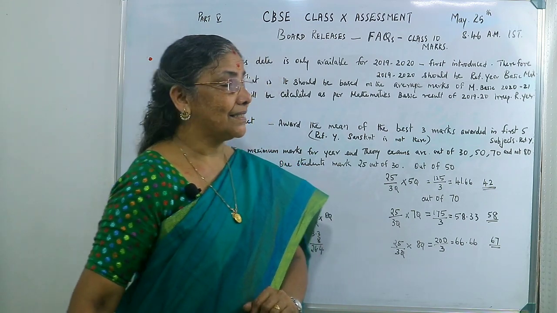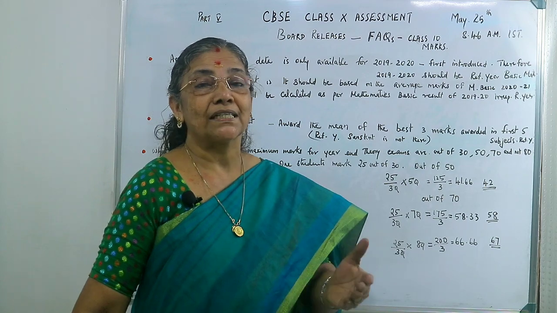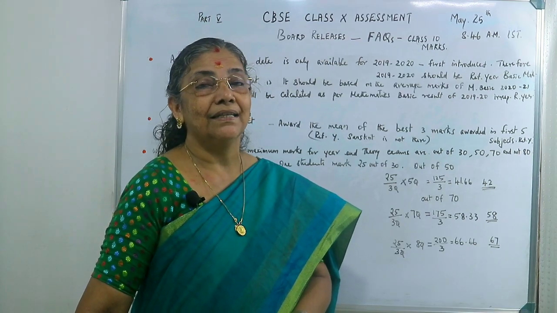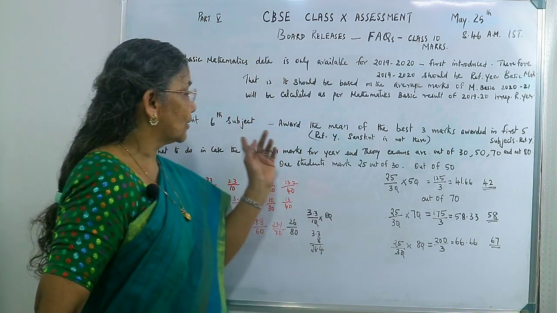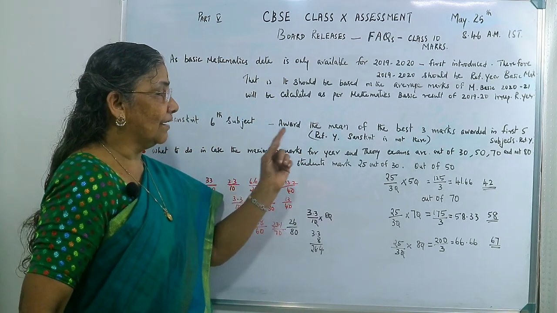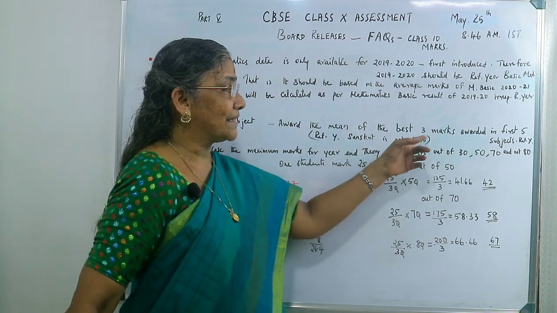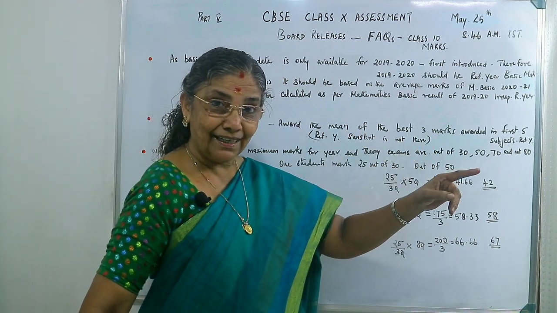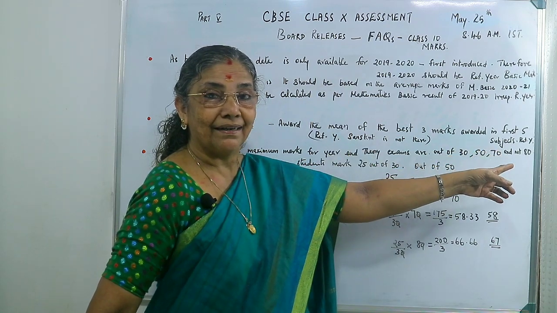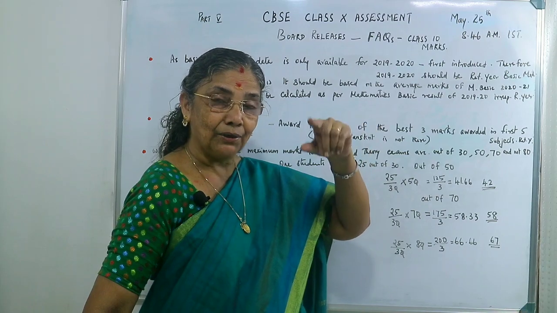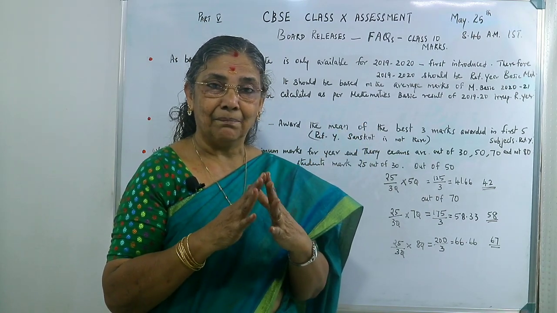Then another major question was about the sixth subject. Suppose a sixth subject is introduced this year, what will we do? What about the reference year? Here also the answer is there: award the mean of the best three marks among the first five main subjects. Mean means average. According to the reference year, you take the main subjects: English, second language, science, maths, social studies.